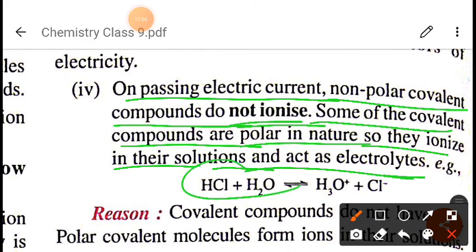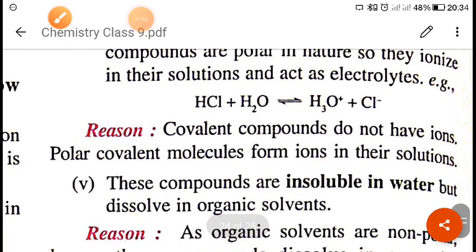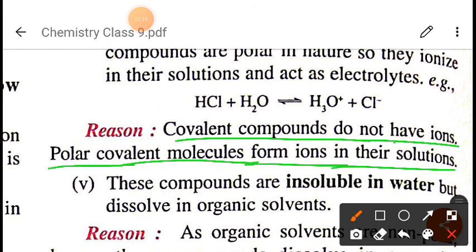The example of HCl is given, right? Now the reason is that covalent compounds do not have ions, but polar covalent molecules form ions in their solution, as we have discussed.